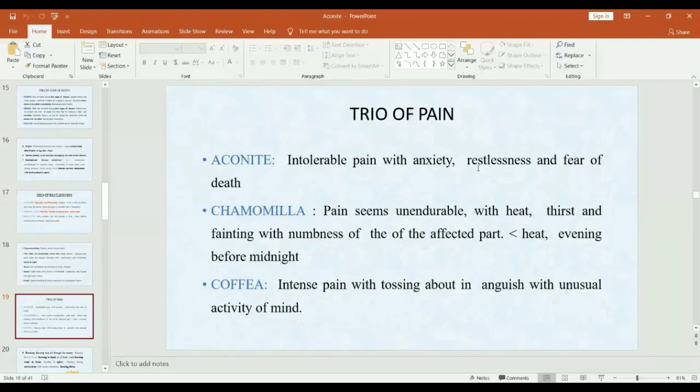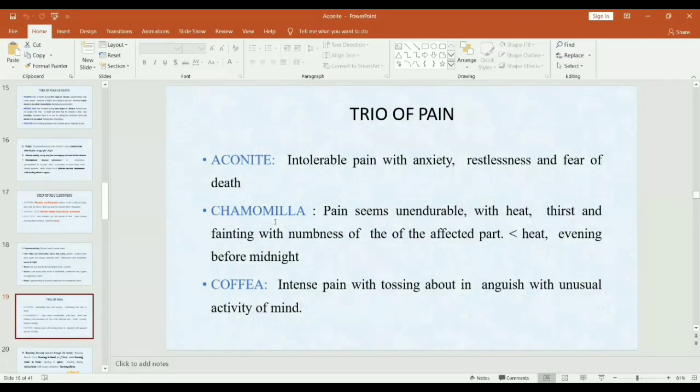In chamomilla, pains are very unendurable with heat. So it is main important. So pains are with heat and thirst, fainting with numbness of the affected part. And it is aggravated by heat, in the evening and before midnight.